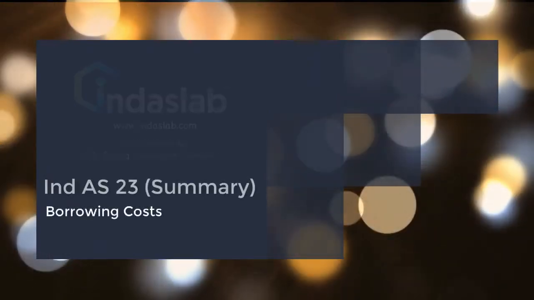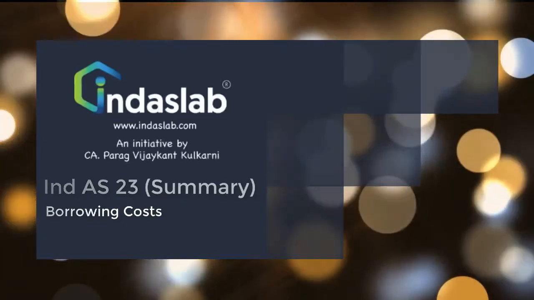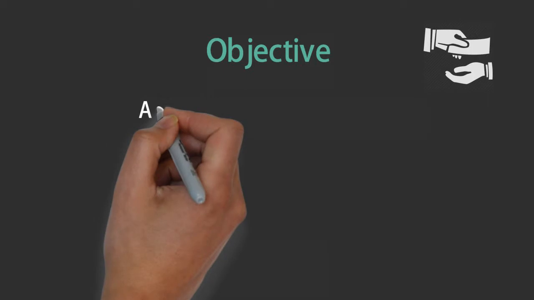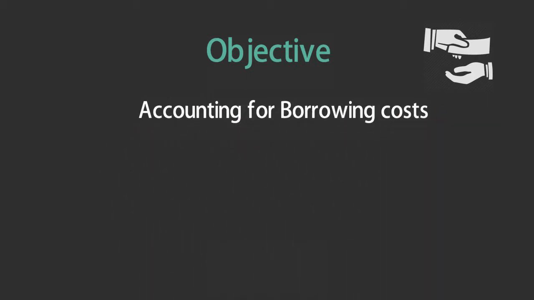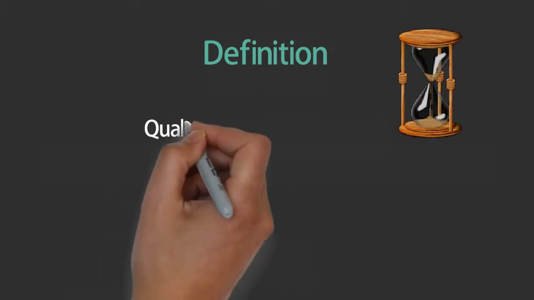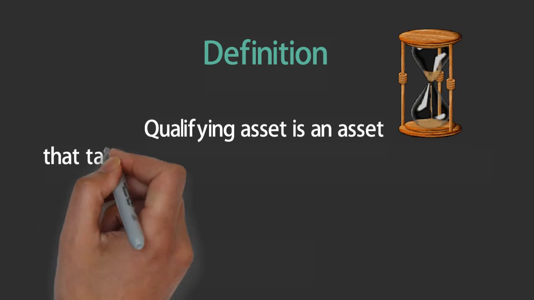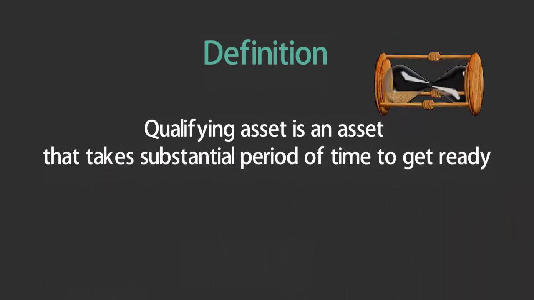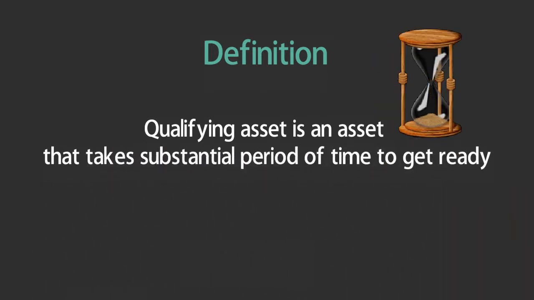Let us discuss Ind AS 23 borrowing costs. As the name suggests, this Ind AS deals with accounting for borrowing costs. To begin with, let us understand the term qualifying assets. It is an asset that takes a substantial period of time to get ready for its intended use or sale.